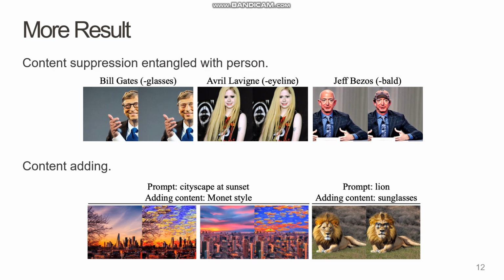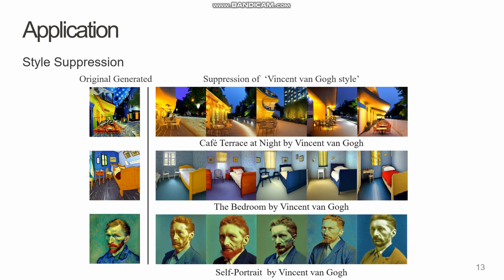Our method also shows impressive generality. It works on difficult cases involving people, and by simply reversing the sign of the vector, we can also use it to add new content with the same level of control. Finally, our approach goes beyond just objects. We can suppress abstract concepts like artistic styles, such as removing the Vincent van Gogh style, while preserving the underlying scene structure. This demonstrates that our method generalizes from objects to abstract concepts, making it a powerful, broadly applicable tool.